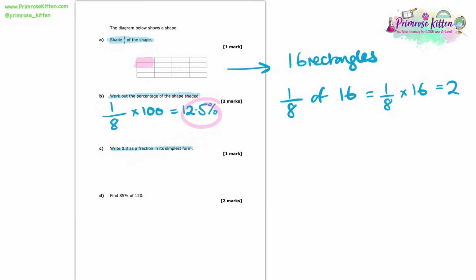Next up, we're asked to write 0.3 as a fraction in its simplest form. We should recognise that 0.3 is equal to 3/10, and that is something at foundation level that we just need to know.